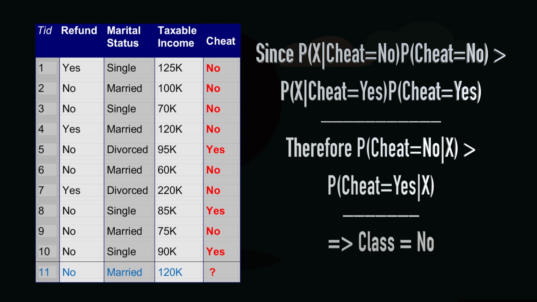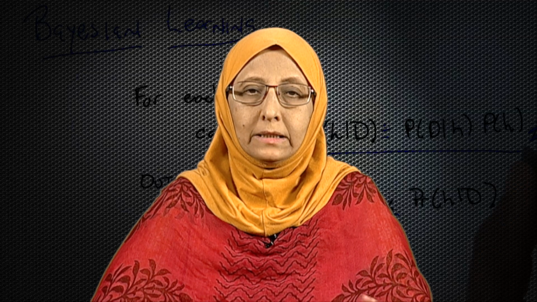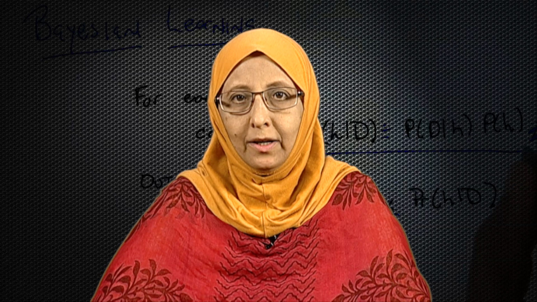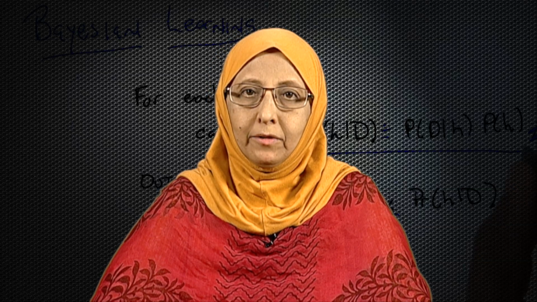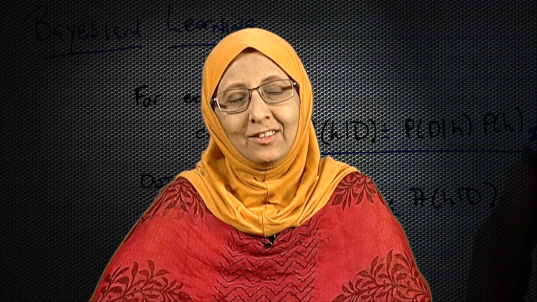Hence, we can conclude that this x record belongs to the class cheat is equal to no. So, now we have solved our problem. We started with the problem that we needed to assign a class to the 11th record and we have done that. We have assigned a class cheat is equal to no to the 11th record. So, problem solved.